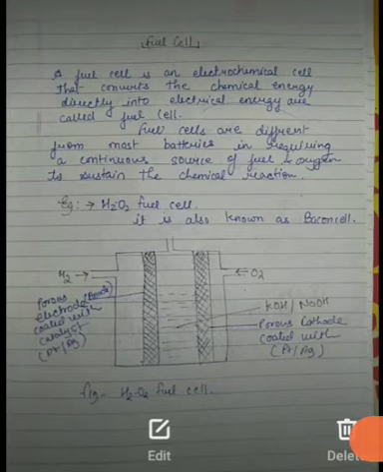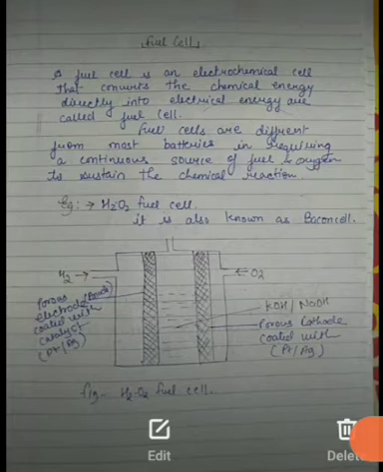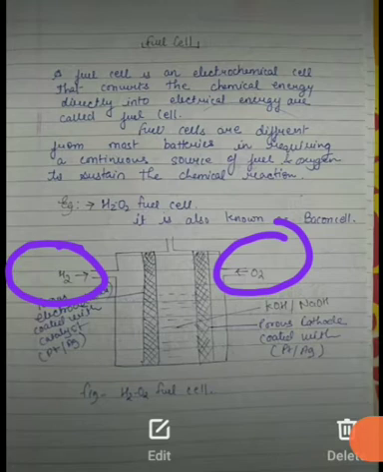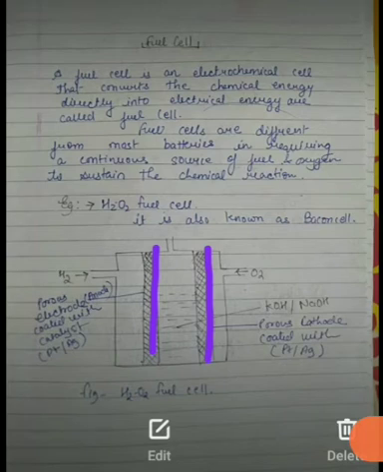Firstly, look at the setup, what type of setup is used. One more thing, the hydrogen oxygen fuel cell is also called the Bacon cell. Here you will see two inlets and one outlet. Hydrogen gas enters from one inlet and oxygen gas from the other. Then there are two electrodes, coated with a catalyst that may be platinum or silver.